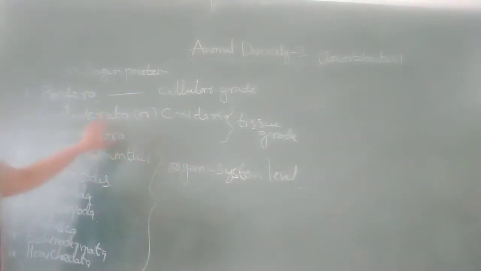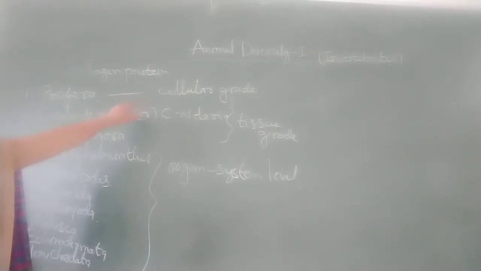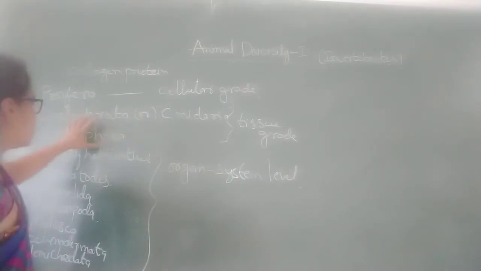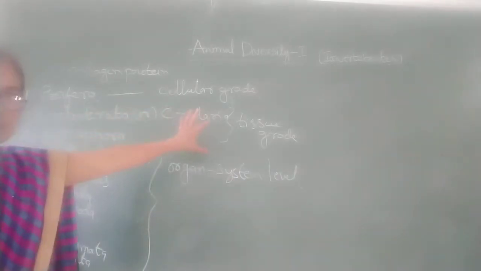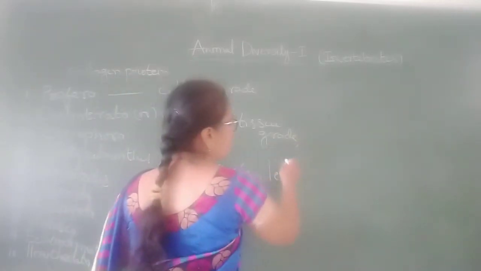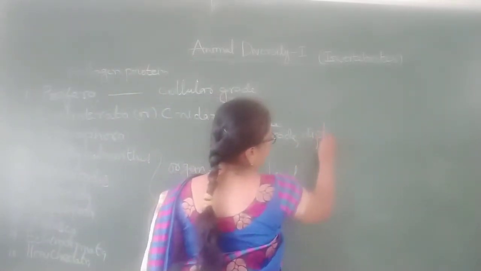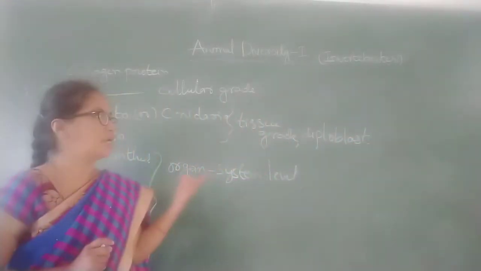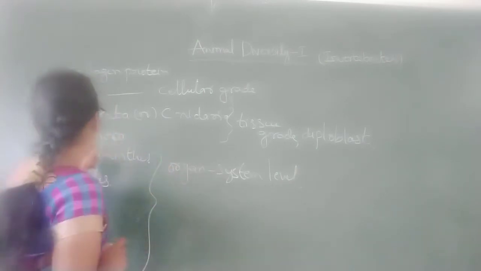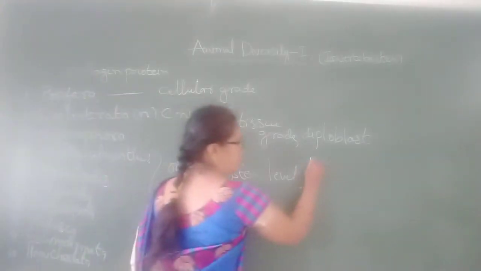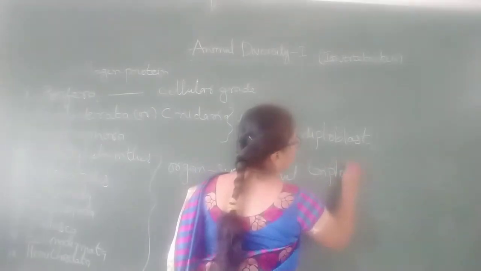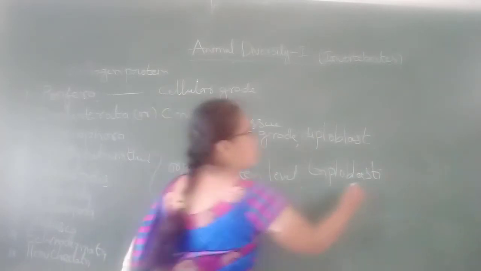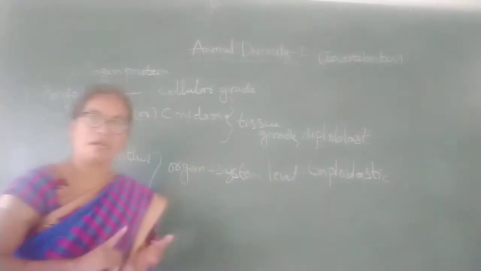Porifera are multicellular, but they do not contain any developed tissues. Coelenterata and Ctenophora have the tissue grade level, and they are diploblastic, means they contain two layers, ectoderm and endoderm. From Platyhelminths onward, they are triploblastic, means they contain three layers: ectoderm, mesoderm and endoderm.